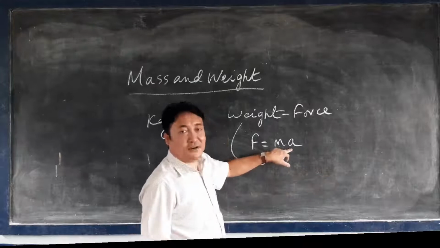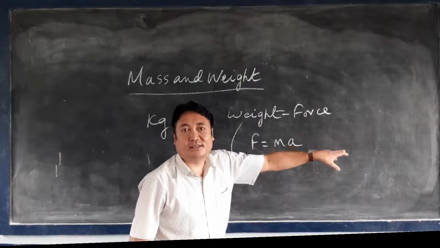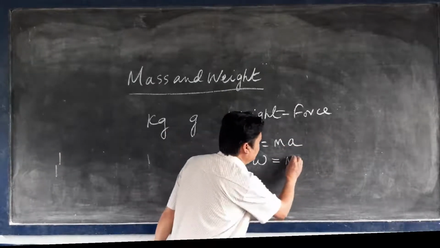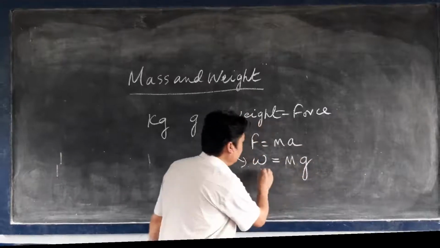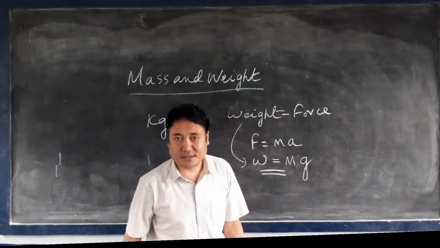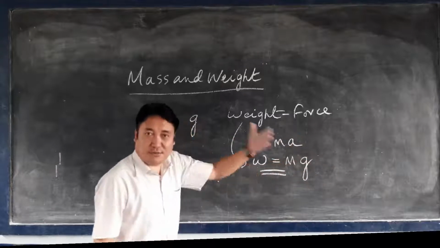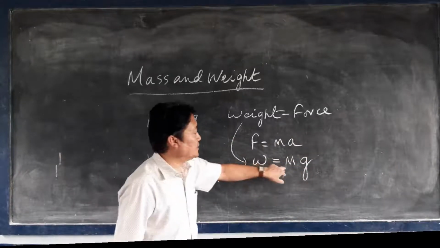So instead of acceleration, what can I write here? Acceleration due to gravity. So W equals m into g. This is the relation of weight. To calculate weight, you use the relation W equals m into g.